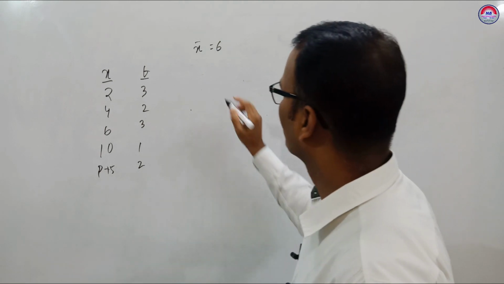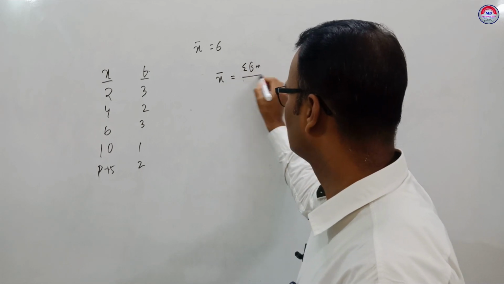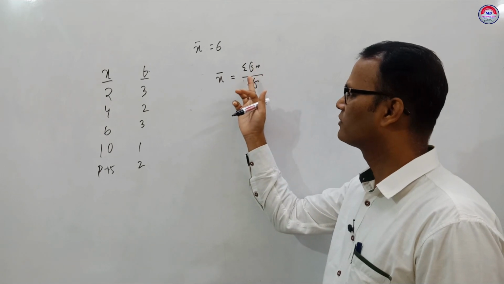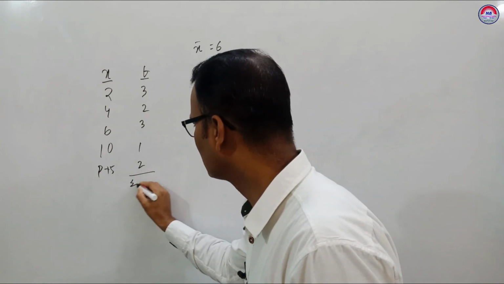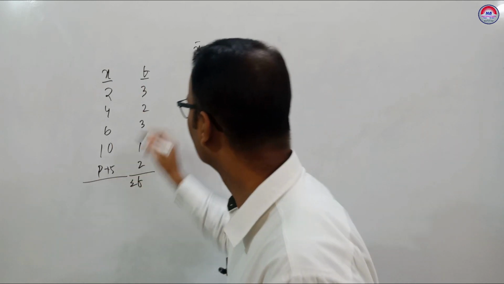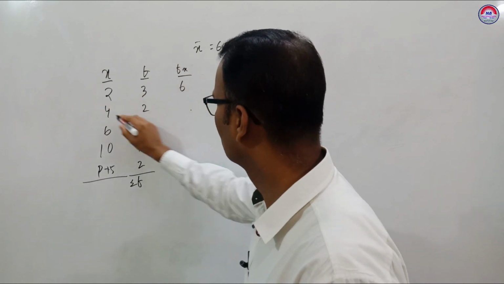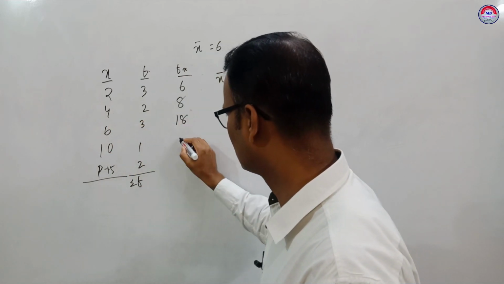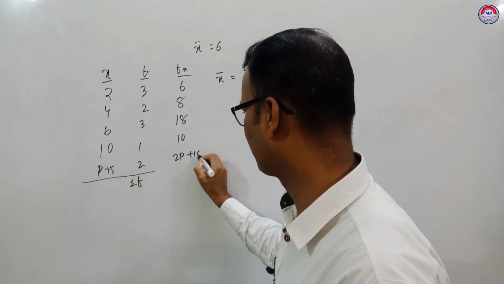As you know, mean formula is sigma fx by sigma f, summation of fx by summation of f. First we find fx: 2 into 3 is 6, 4 into 2 is 8, 6 into 3 is 18, 10, and 2 into P is 2P plus 10.